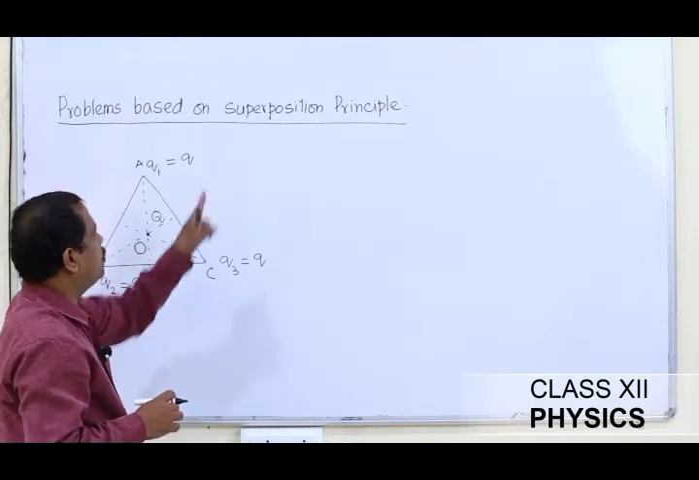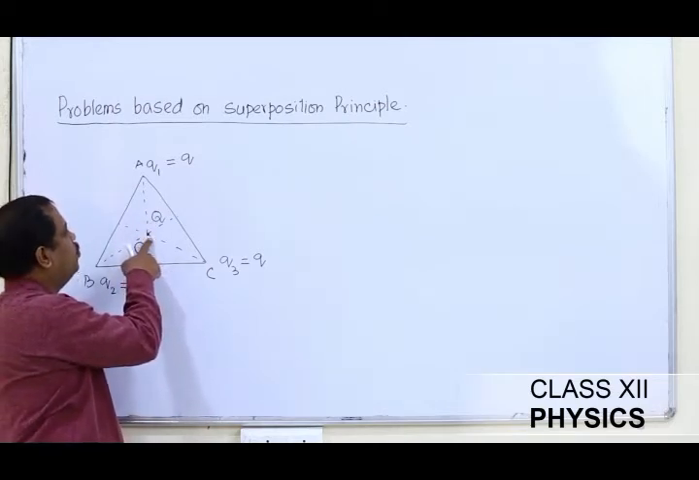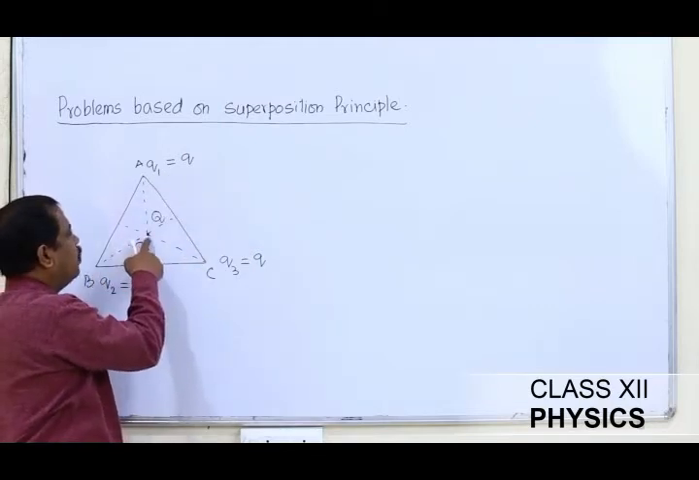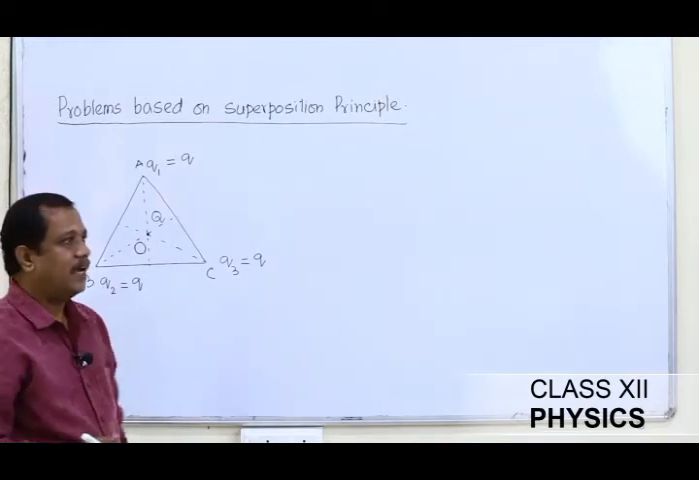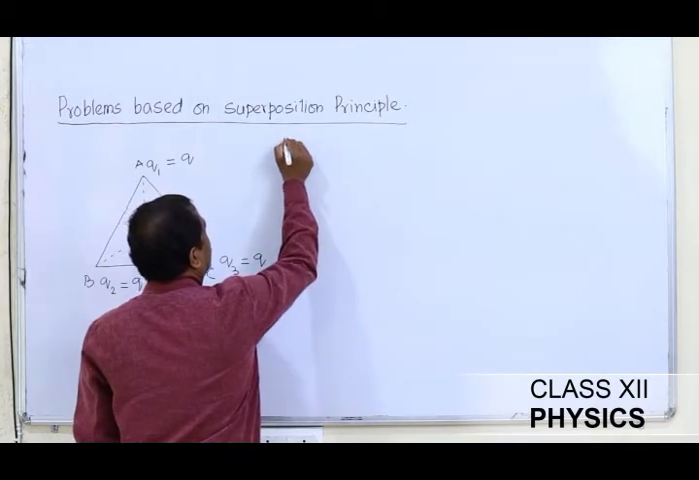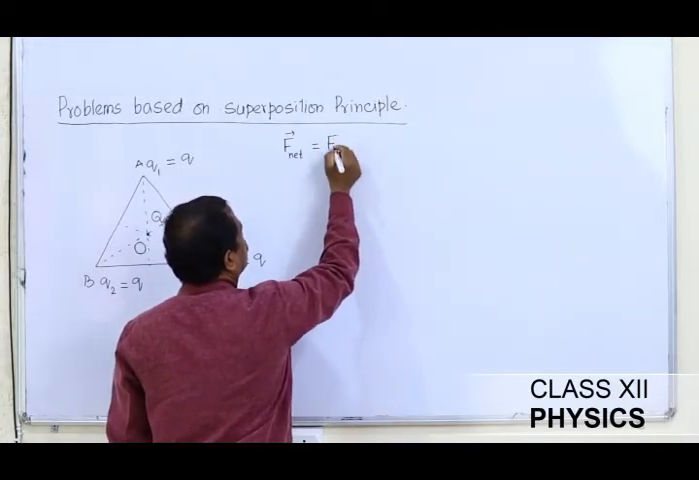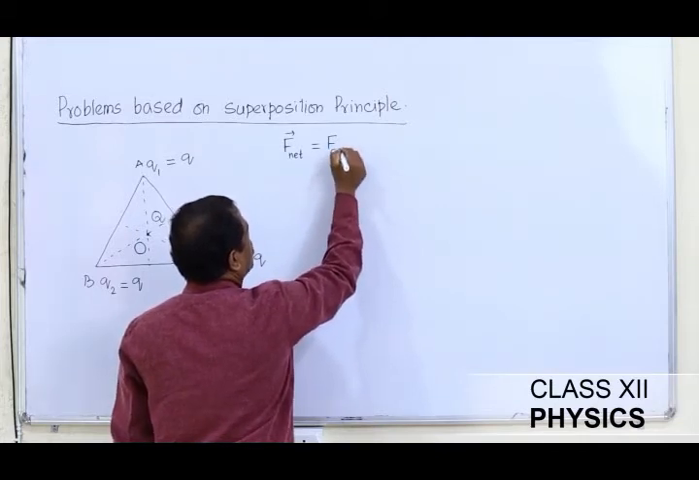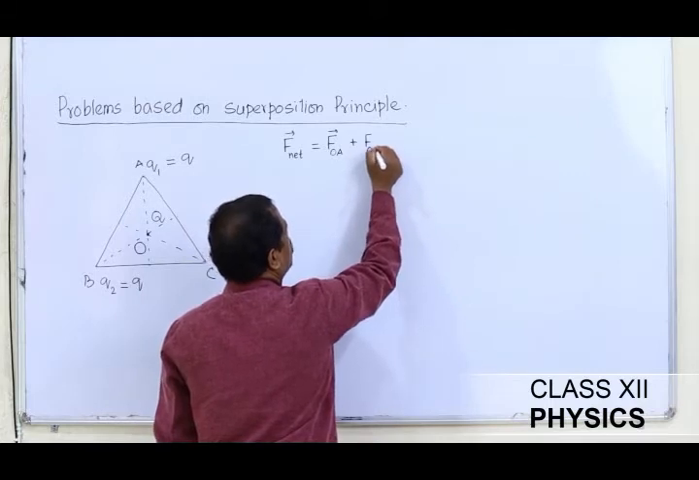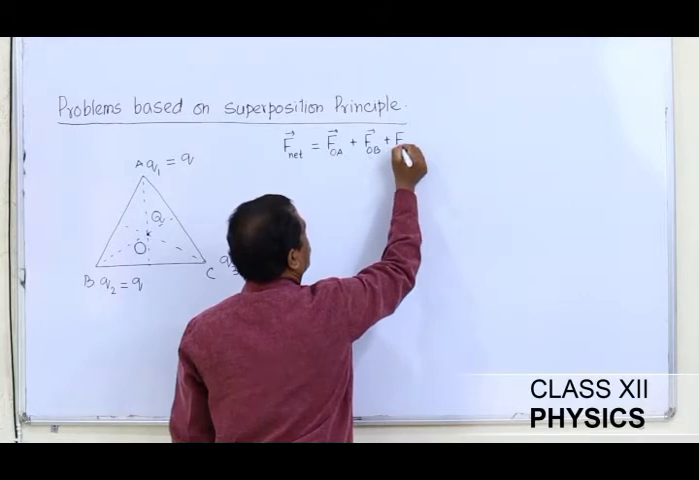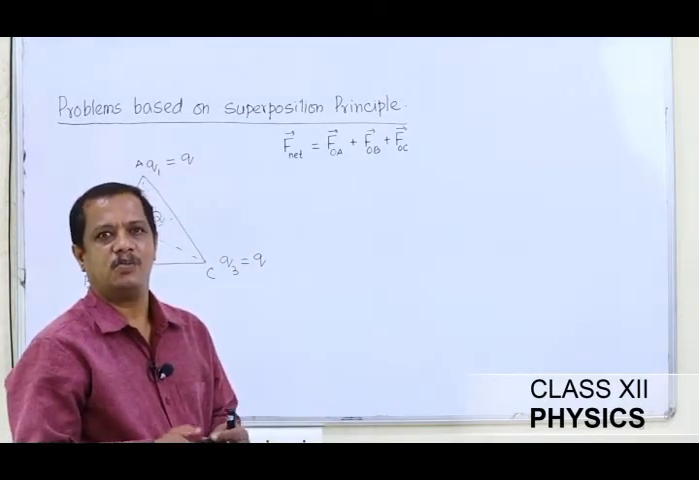We have studied. Superposition principle says that the total force experienced by any point charge due to other charges is always equal to the vector sum of the forces due to individual charges exerted on the charge capital Q. If that is the case, then the net force on charge capital Q will be equal to the force experienced by the charge placed at O due to the charge at A plus the force experienced by the charge placed at O due to the charge at B and the force experienced by the charge placed at O due to the charge at C. This vector sum will give me the net force experienced by the charge capital Q.